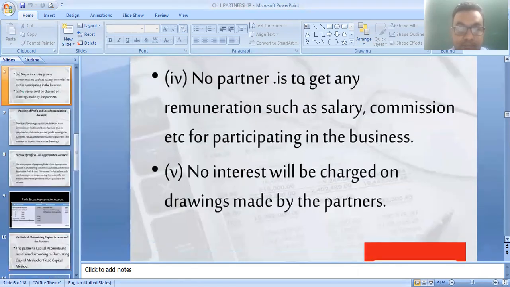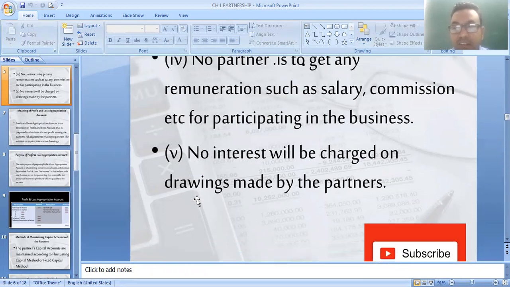Then after, no partner is to get any remuneration such as salary, commission, etc. for participating in business. No interest will be charged on drawings made by the partner. Okay, so these are all things you have to remember.